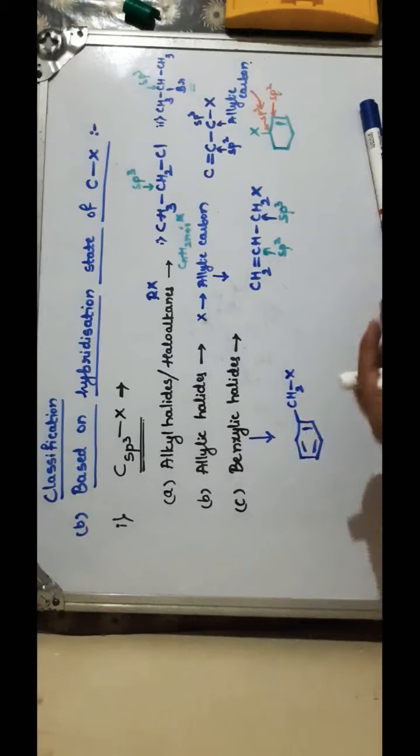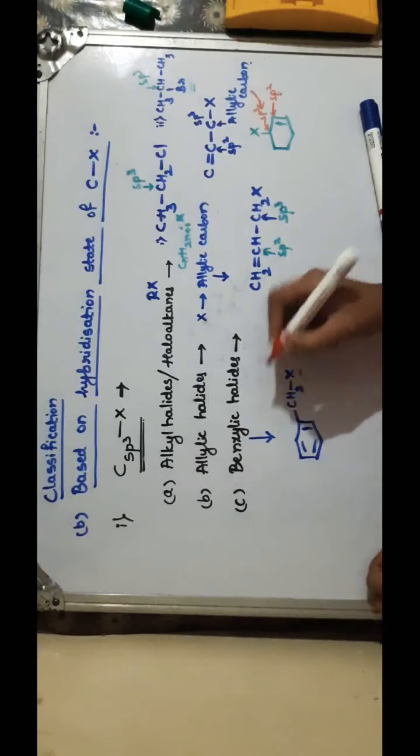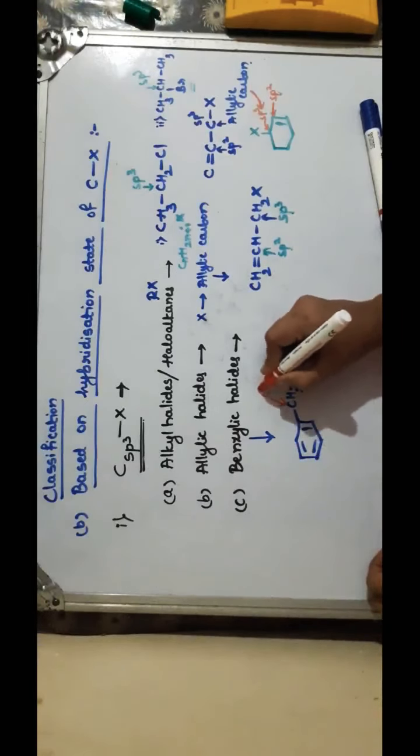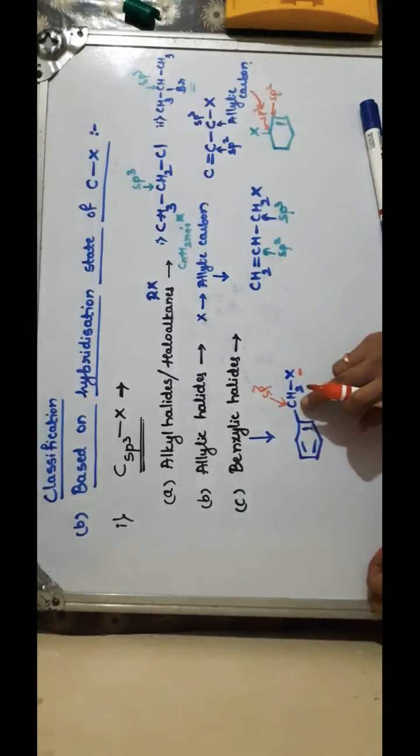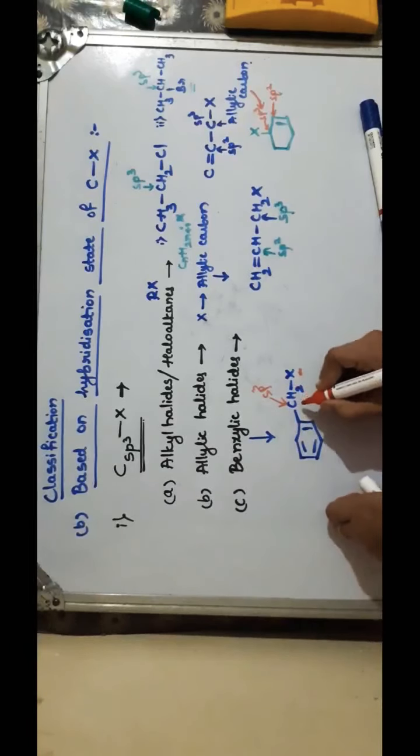Look at this. Halogen is attached to which carbon? It is sp3 carbon. All the bonds are single bonds. Now this sp3 carbon is attached to the benzene ring. So this carbon attached to the benzene ring is called benzylic carbon.